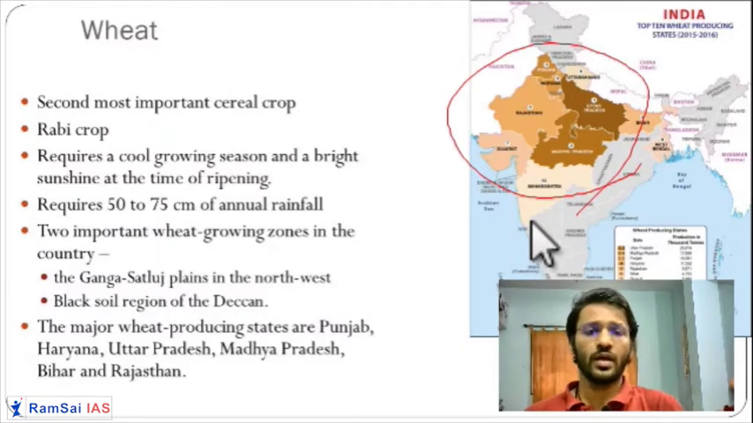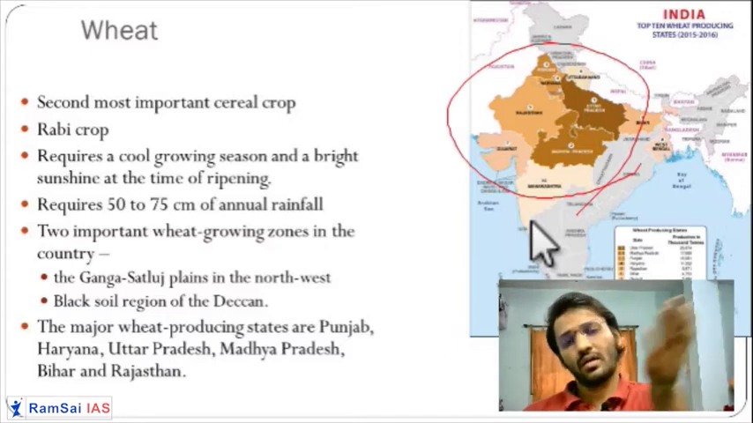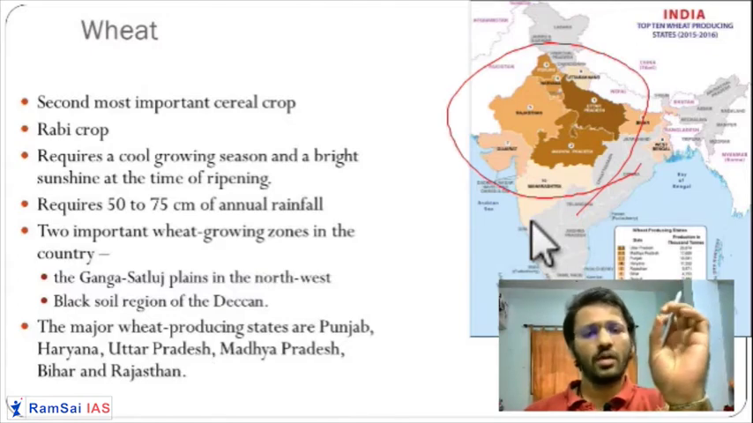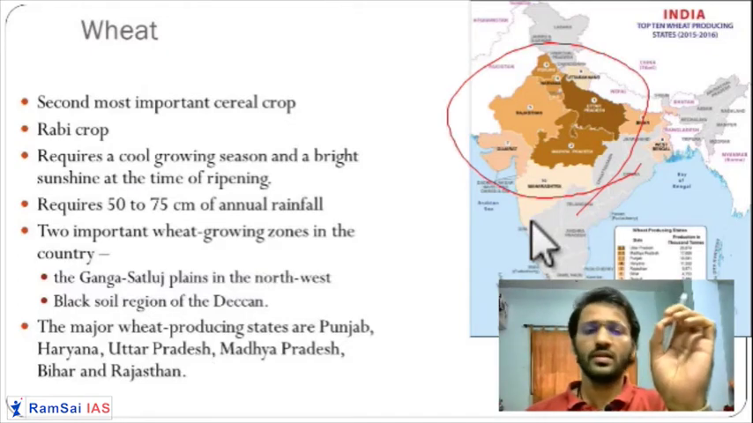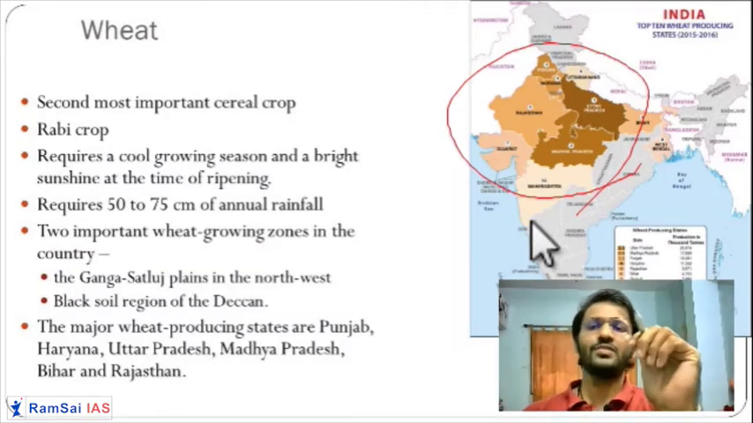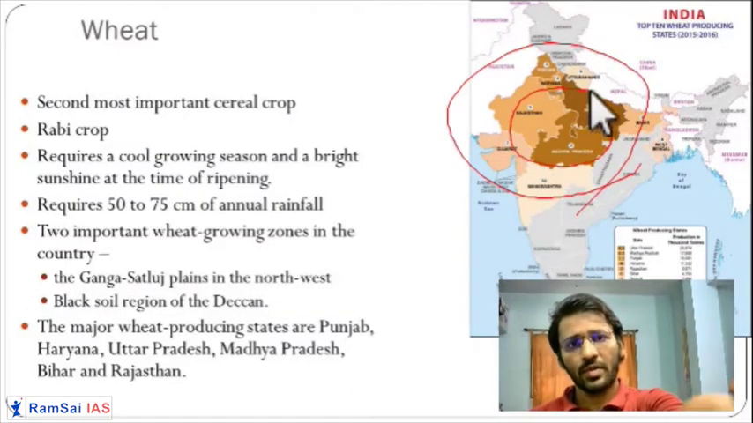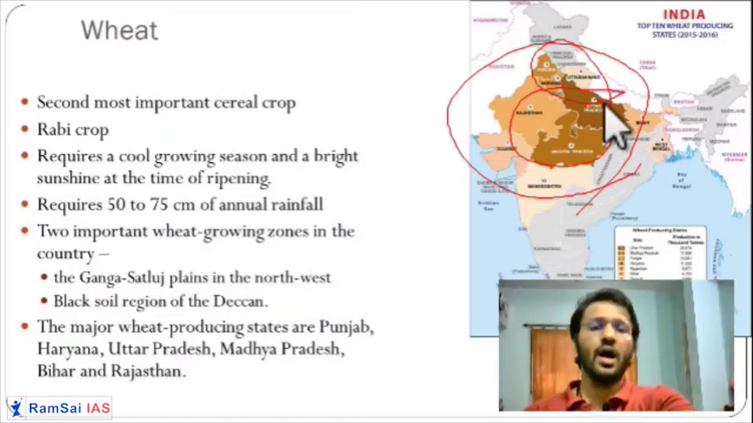So it is a rabi crop, like rice, which is a kharif crop. This is a rabi crop. The water requirement for this crop is less. Since it is grown in the winter season, the water requirement is very low. So Uttar Pradesh, Madhya Pradesh, Punjab and Haryana are the major producers of wheat. They are known as the wheat granaries of India.